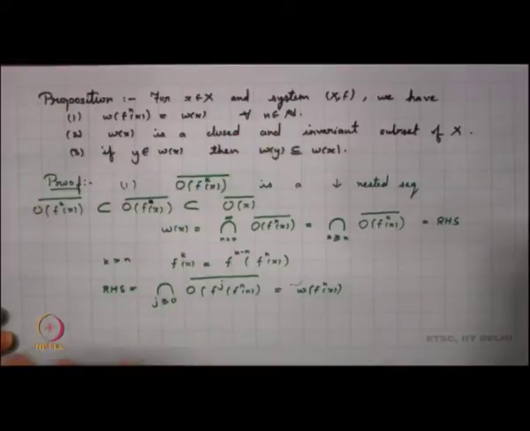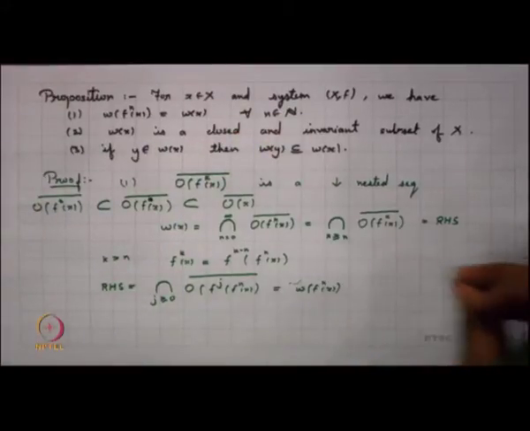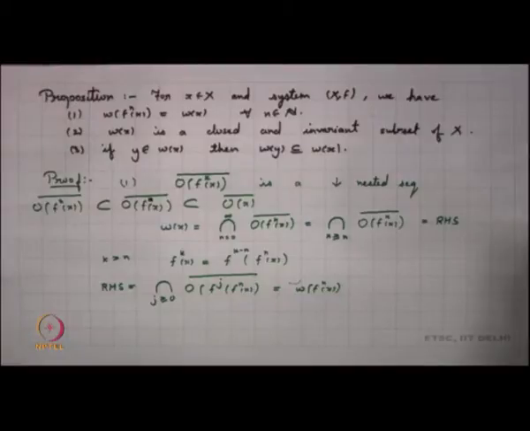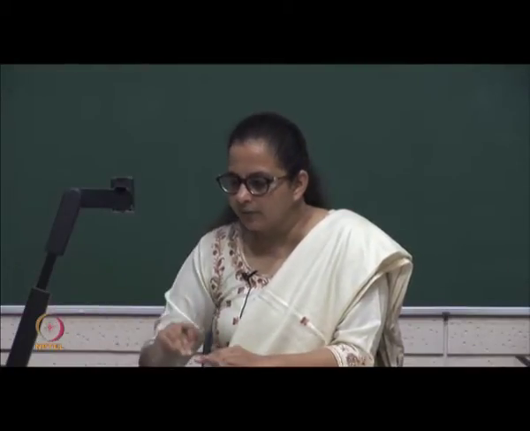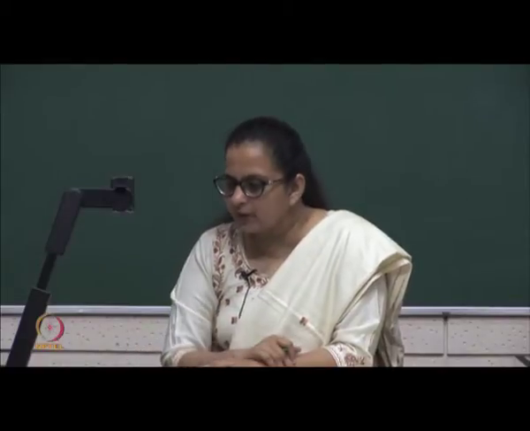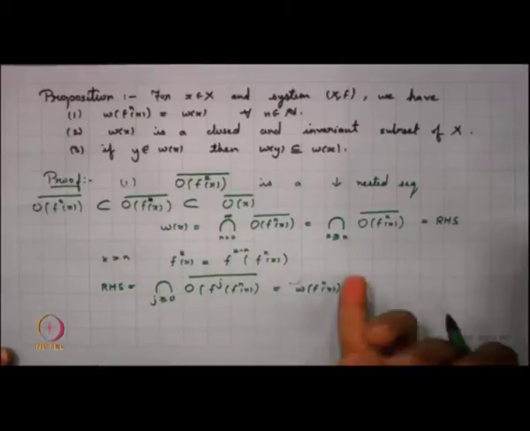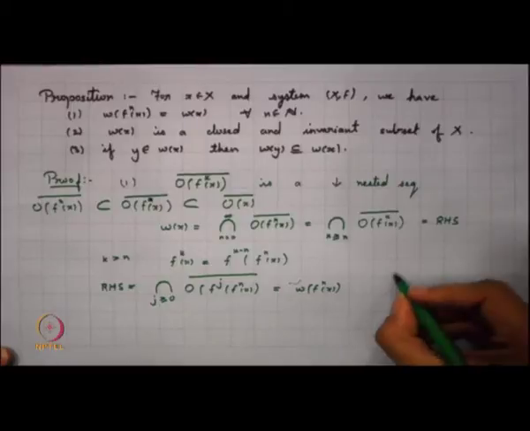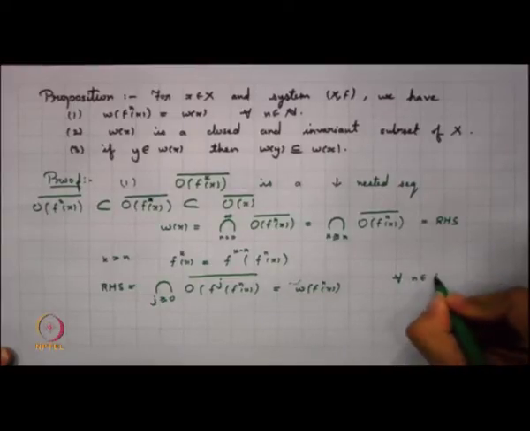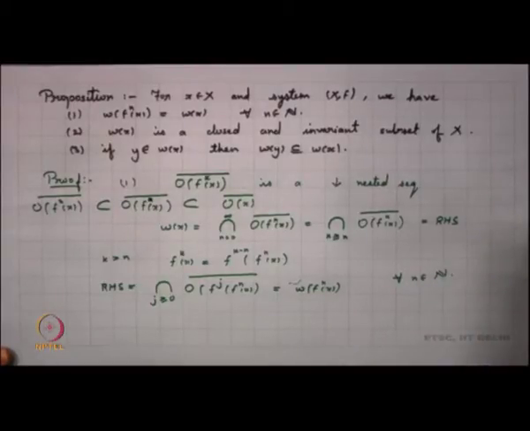Whether you start from stage 1 or you start from stage n, you get the same limit set. This is true for every n in N, because our n was arbitrary; you can start with anything here.